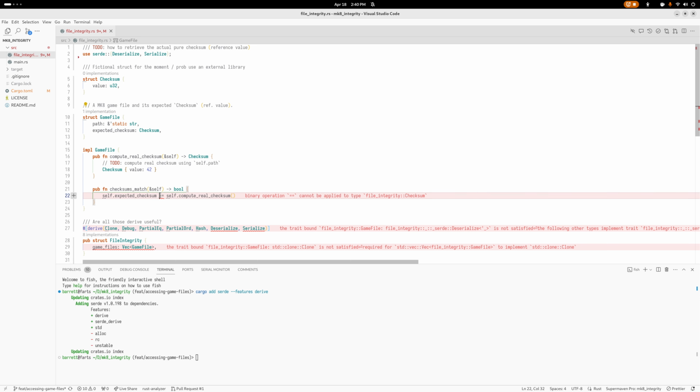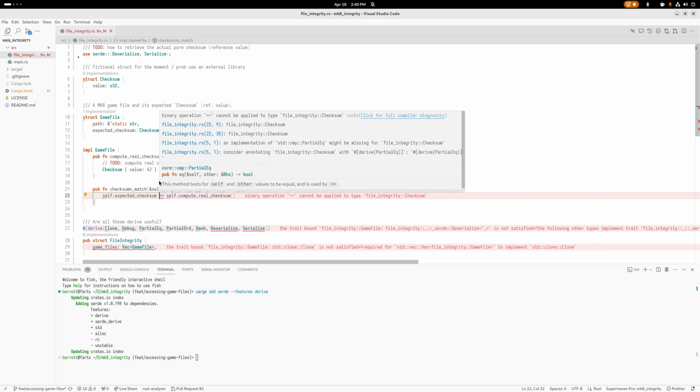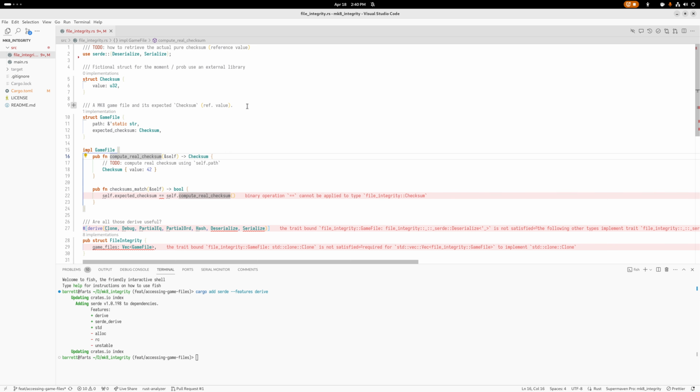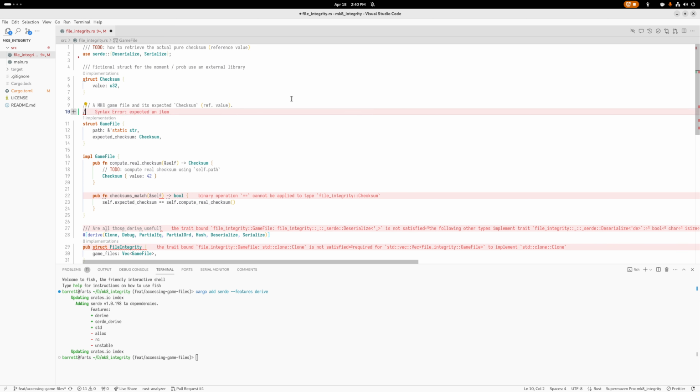So let's move on to the next error, line 22. We can't compare checksums because they can't be compared. That's what I was saying earlier. We have this thing called derive. And we have debug because you always put debug. Usually you want clone as well. These two are pretty default, unless you have something that cannot be cloned, you know? Like you can't have two copies of, I don't know, yourself. But that kind of works.